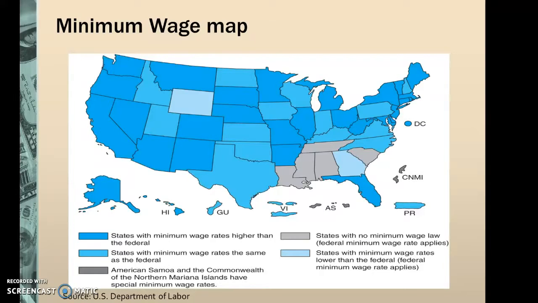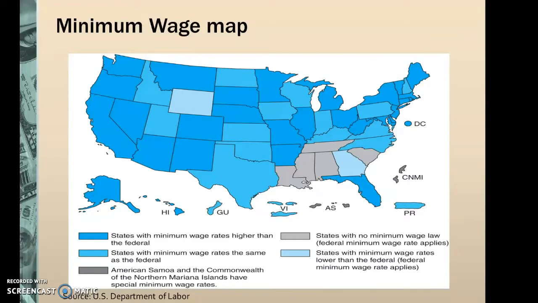As it states in your book, the minimum wage in the state of Wisconsin is $7.25. States with no minimum wage law, where federal minimum wage rates do apply, are mostly in the southern states, like Louisiana, Alabama, and Georgia. And this is on page 85 in your book. It's very interesting to see where the states are located.